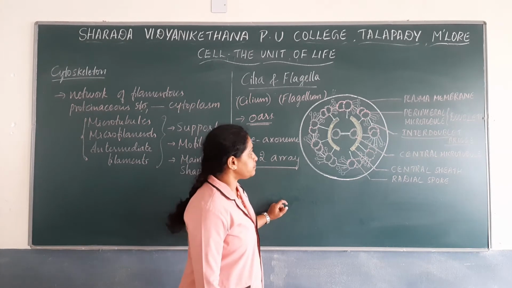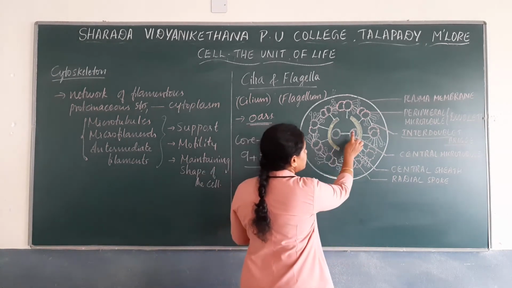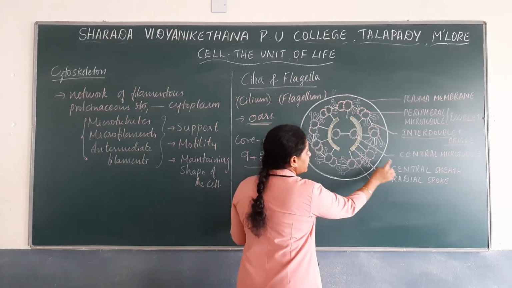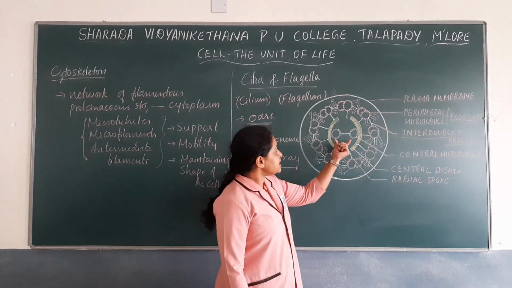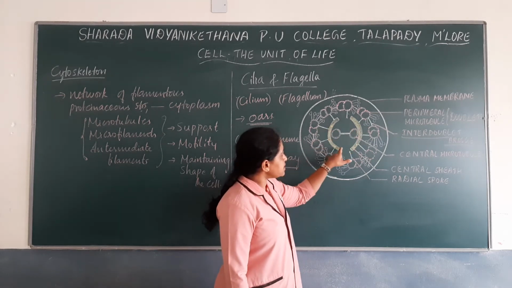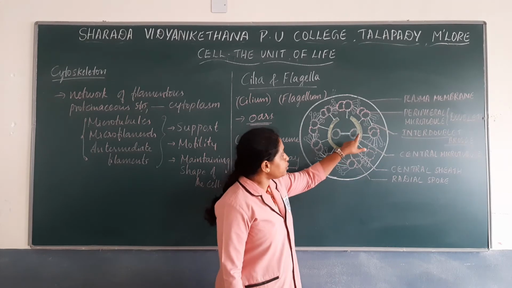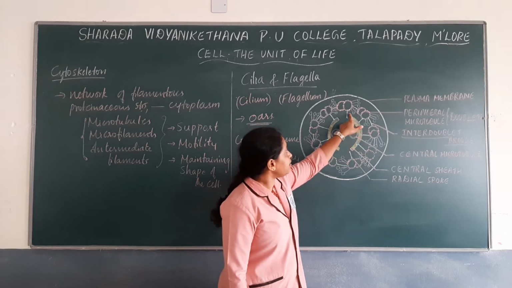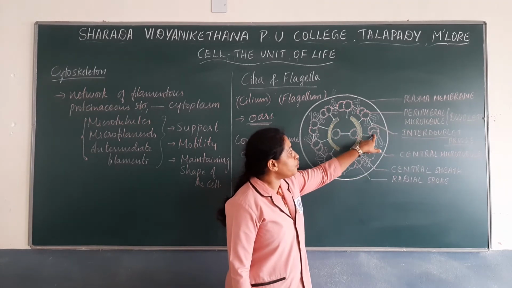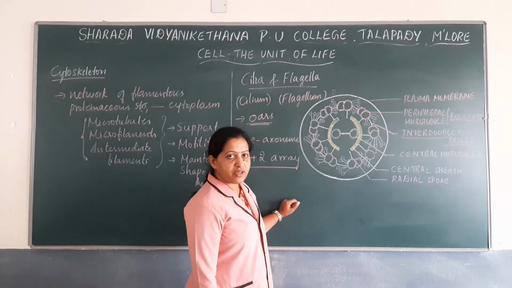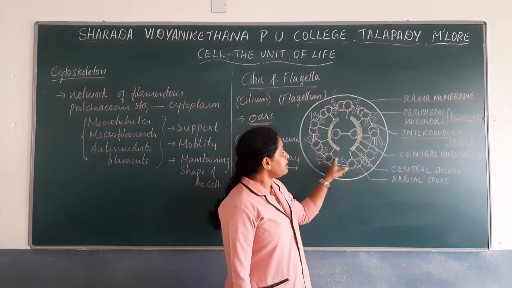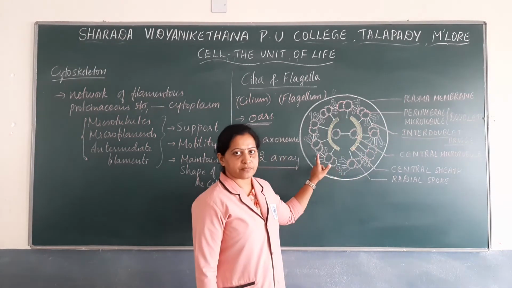interdoublet bridges. And these central microtubules are enclosed within the central sheath. Connected to the central sheath, there are 9 radial spokes, and each radial spoke is connected to one of the peripheral microtubule doublets. So there are 9 radial spokes present.